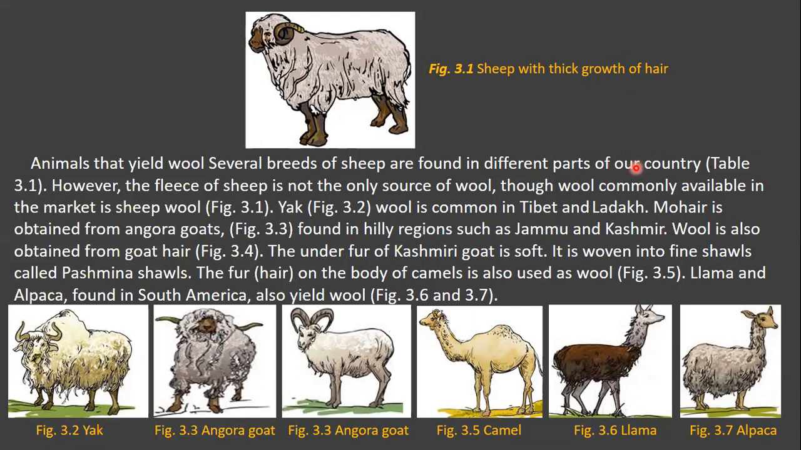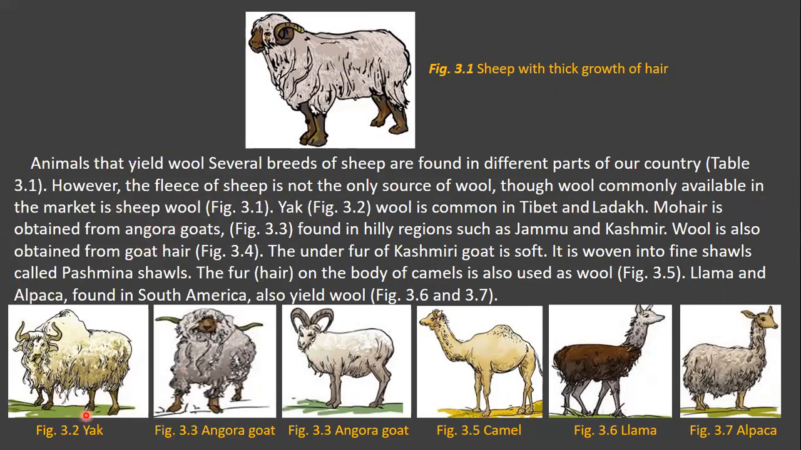See children, we will learn about the animals that yield the wool. Several breeds of sheep are found in different parts of our country. However, the fleece of the sheep, the hair of the sheep, is not the only source of wool, though wool commonly available in the market is sheep wool.